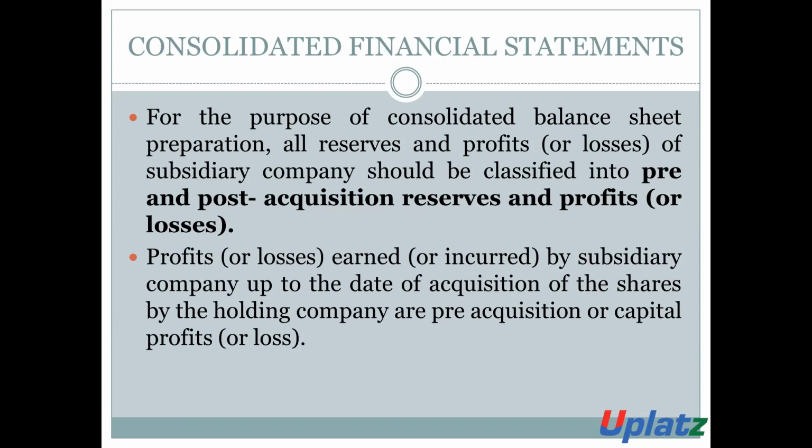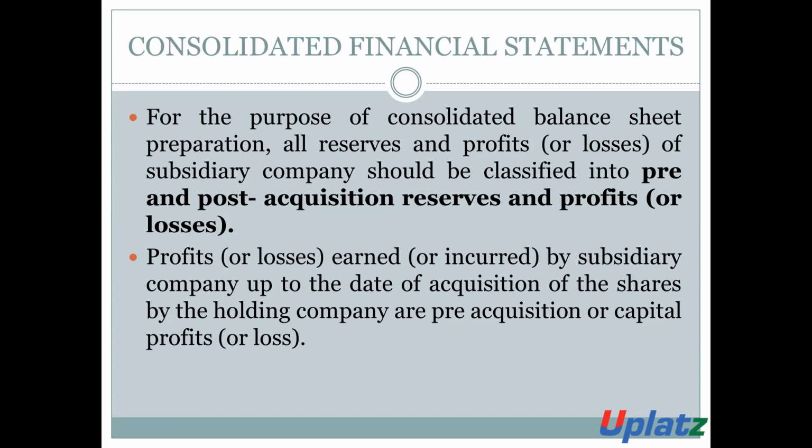For the purpose of consolidated balance sheet preparation, all the reserves and profit of the subsidiary company should be classified into pre and post acquisition reserves and profit. For the preparation of the consolidated financial statement, all the reserves and all the profits of the subsidiary company should be classified into two parts: pre-acquisition reserve and profit, and post-acquisition reserve and profit.